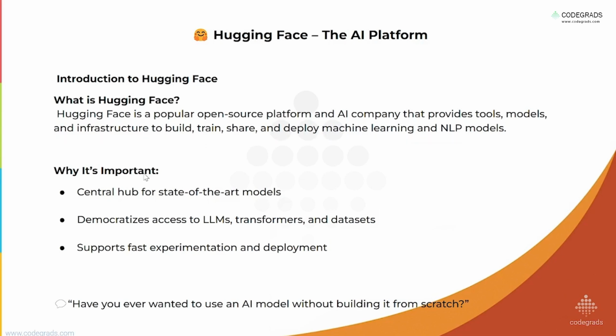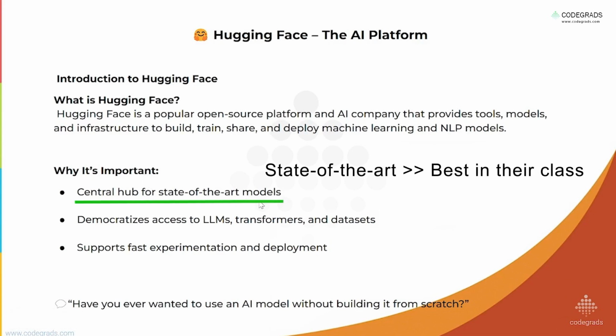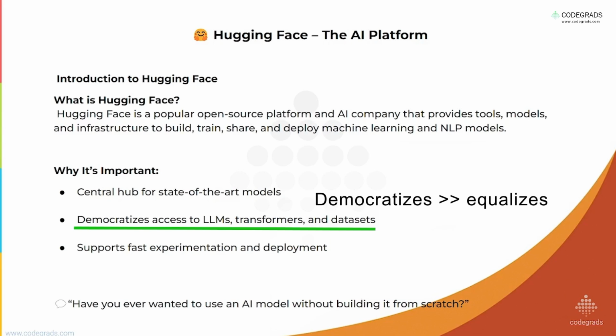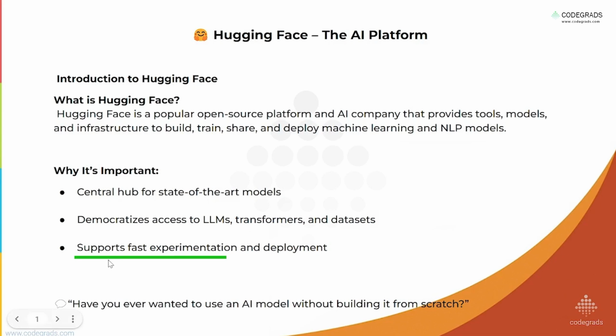And why it's more important is that it is a central hub for state of the art models. So all the state of the art models are available on Hugging Face. We can have access to LLMs, transformers, and datasets. Multiple datasets are also available. Different LLMs are available. It supports fast experimentation and deployment. So if we need to deploy an AI model, Hugging Face really helps.